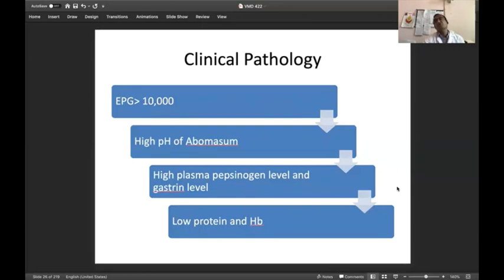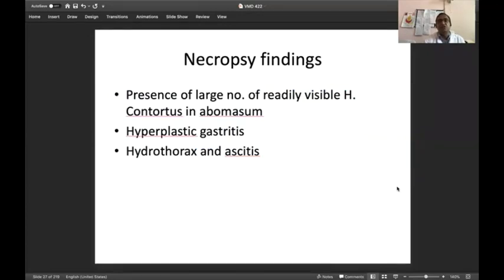Therefore, estimation of hemoglobin, along with the blanched mucous membrane, along with one of the techniques that we are going to study, the technique called the FAMACHA technique. It's a very important technique when we go for examination of the mucous membrane. We compare the color of the mucous membrane with the help of a color-coded paper that is called the FAMACHA paper. This will appear in the next slide. So this FAMACHA technique is one of the diagnostic tools for suspecting the case of sheep and goats suffering from Haemonchus contortus infections.